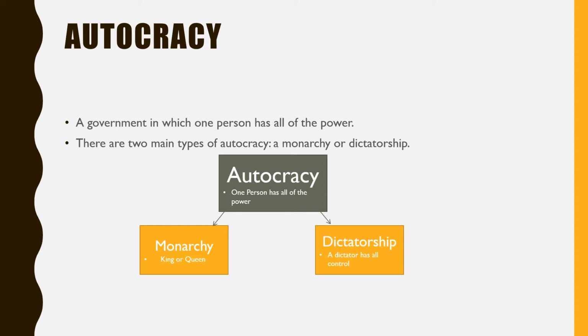A monarchy is what England has, where they have a king or queen. A dictatorship is where the dictator has all the control. They give no control to anyone else, and no one else has any decisions that they can make.